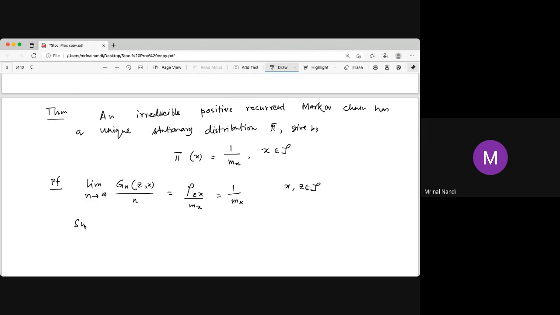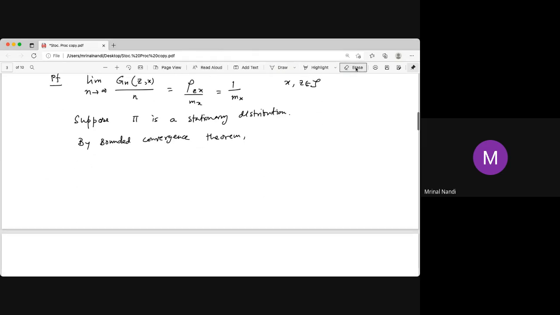Now suppose pi is a stationary distribution. Then by the bounded convergence theorem, what do we get?